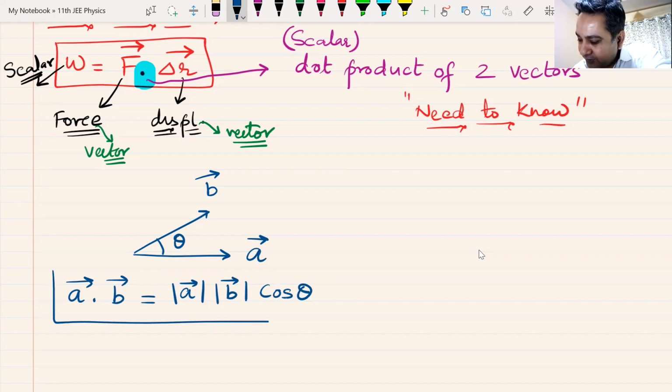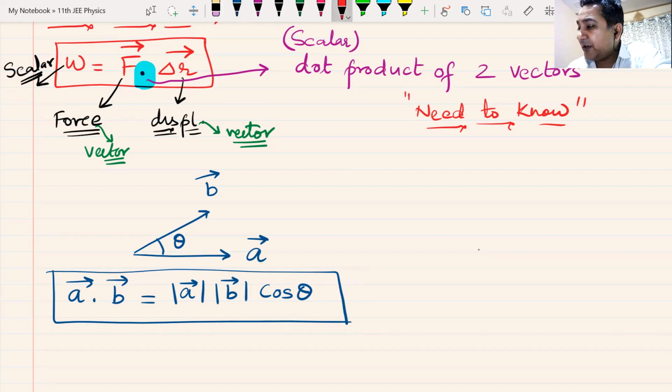Now, this product is known as the dot product. Why is it known as dot product? It is known as dot product because it is denoted by dot. Therefore, it is dot product. Physics is simple. This is not physics, this is maths and physics combined. It is known as dot product because it is represented by dot. It is known as scalar product because the final answer is a scalar.